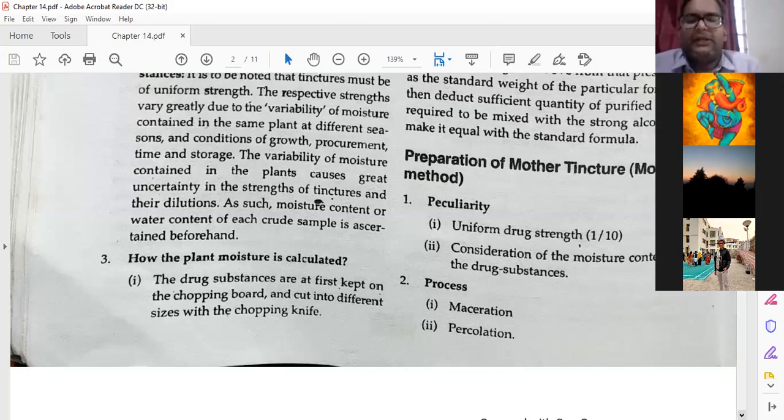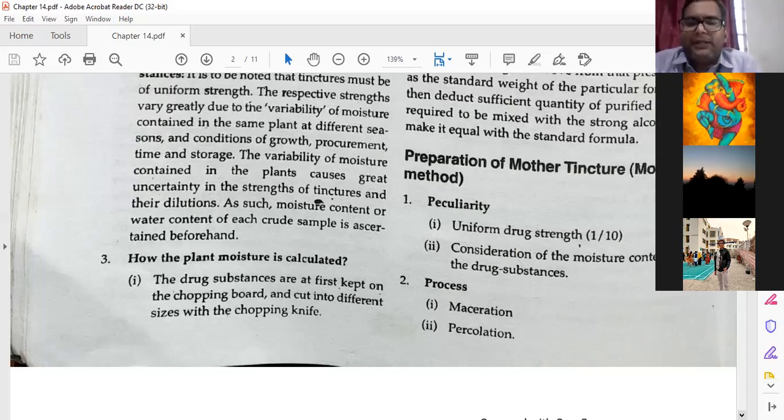This moisture content part is important. Many times in viva the examiner asks, how will you know the moisture content of a particular plant, and how will you do this experiment in your pharmacy laboratory? Next is the preparation of mother tincture by the modern method. In the modern method two methods are there, maceration and percolation. First we will study the maceration process, and after that we will study the percolation process.